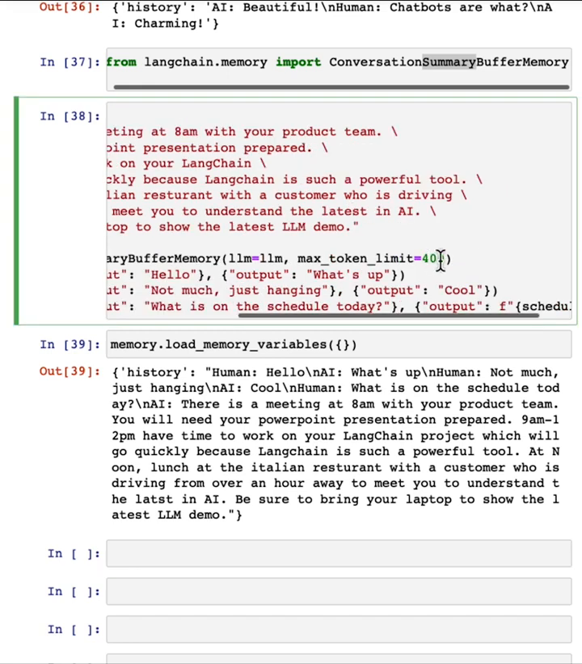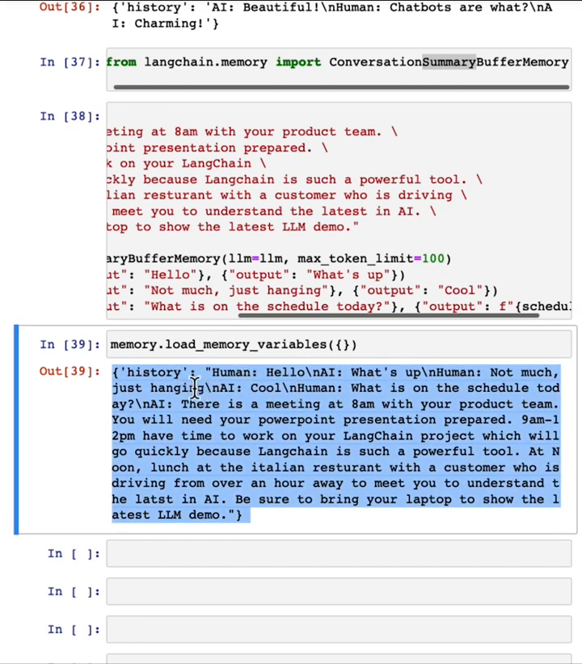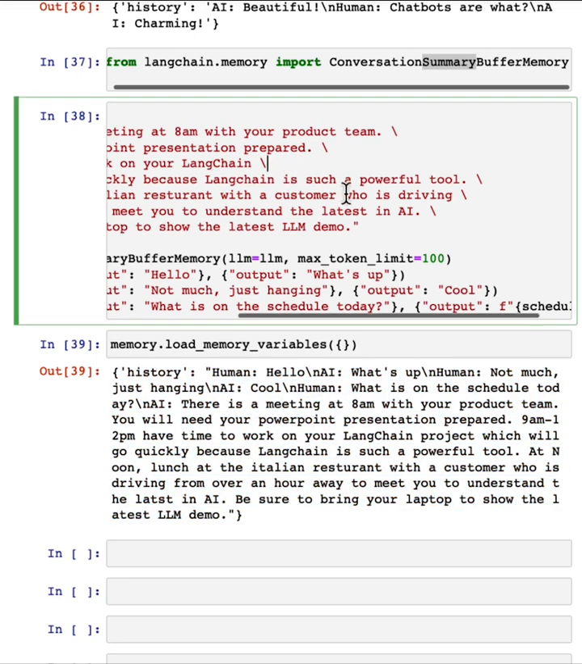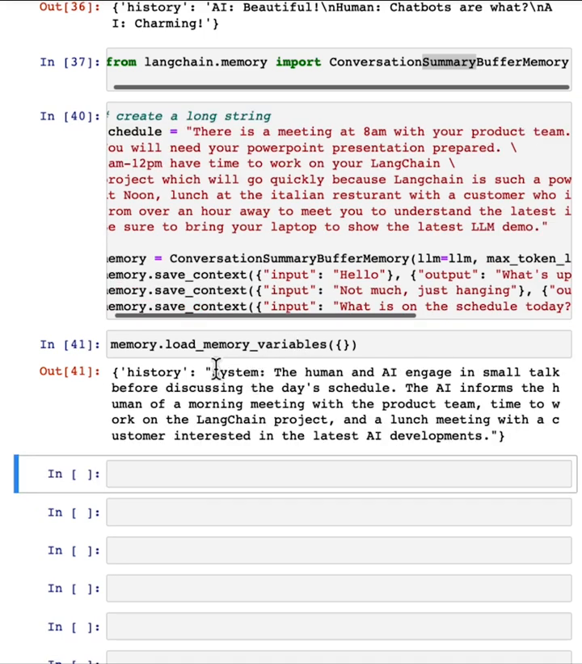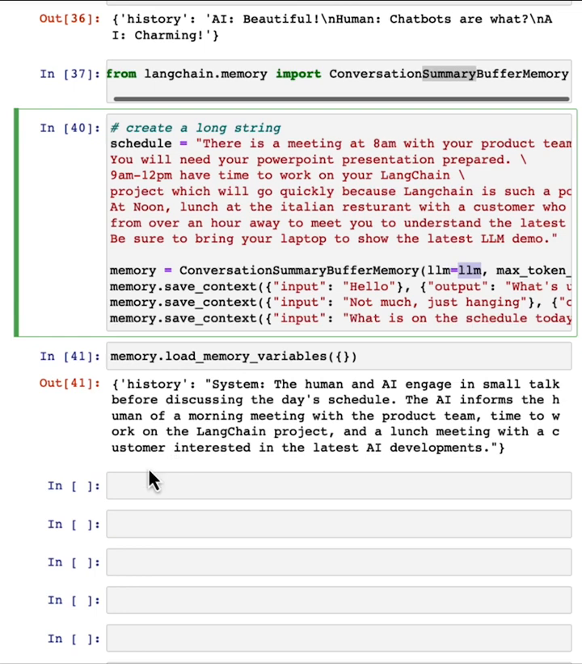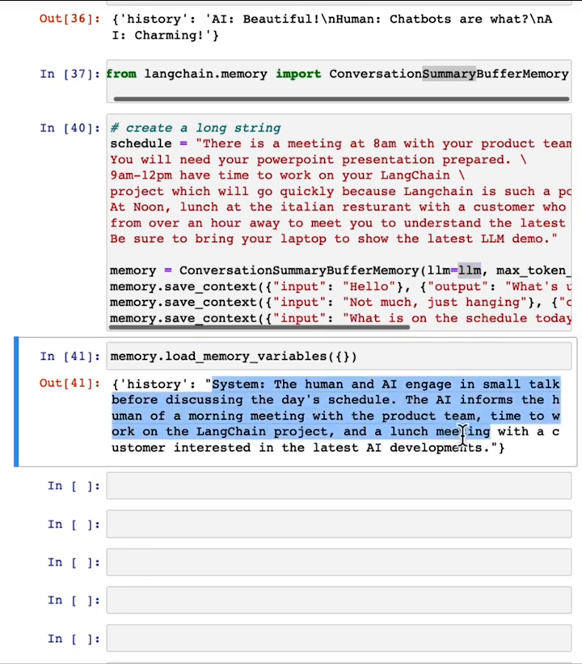But now, if I were to reduce the max token limit, say to 100 tokens, remember this stores the entire conversational history. If I reduce the number of tokens to 100, then the conversation summary buffer memory has actually used an LLM, the OpenAI endpoint in this case, because that's what we have set the LLM to, to generate a summary of the conversation so far. So the summary is, human and AI engaged in small talk before discussing the day's schedule. AI informs human in a morning meeting, blah, blah, blah. Lunch meeting with customer interested in the latest AI developments.